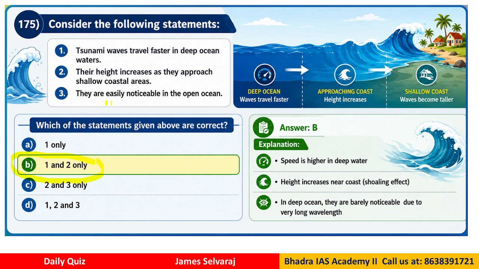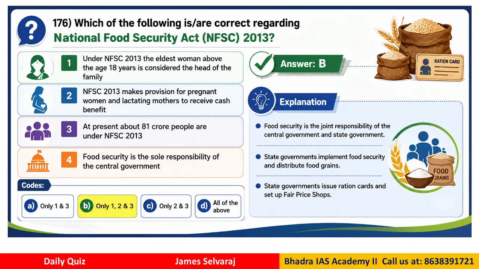Why? Because they are not easily noticeable in the open ocean. In the deep ocean they are barely noticeable due to the very long wavelength, so you can't really make out whether the tsunami is coming or not. But as it approaches the coastal area, there you get to know that the height is increasing, water is coming, right? Tsunamis happen now and then, and nowadays it has become common to get tsunami warnings. So you have to be prepared for this kind of questions in some competitive exams.